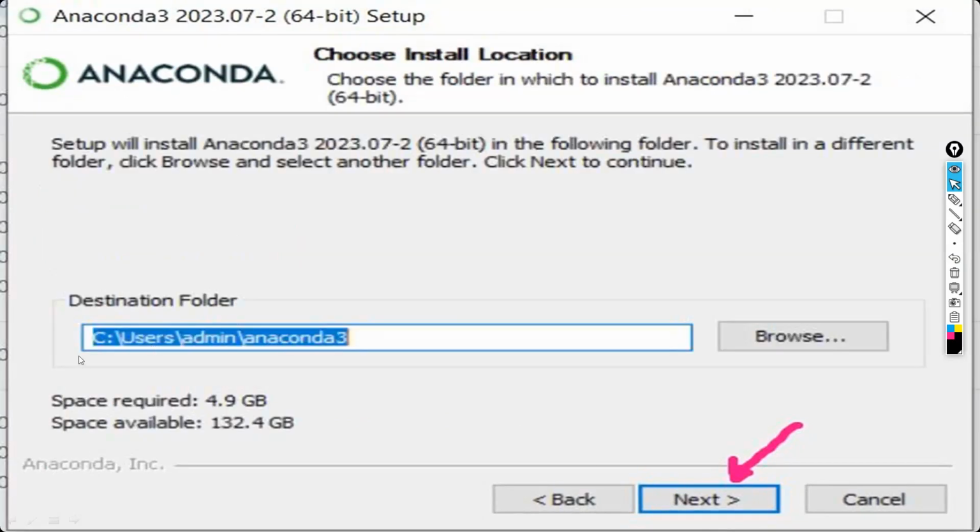And it will show some folder, keep as is, don't modify. Don't change to any other drive. Always software has to be installed in the C drive only because they are connected to the Windows. Inside every software, some Windows files will be there. Those Windows files will be integrated only when it is installed in the C drive. So always try to install any software or any application only in the C drive, wherever your Windows is available.